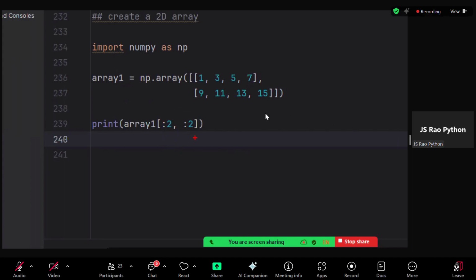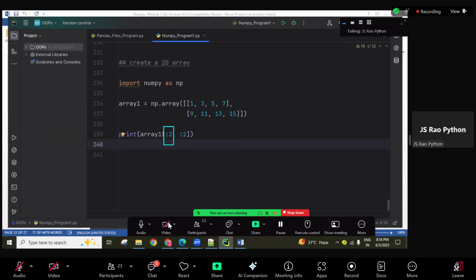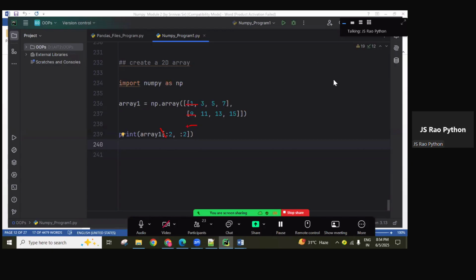So this one represents rows related. This one represents columns related. So now what is the output? Let me know here. Second row, 0 column. Okay, 2, starting value 0 is there, end value 2. This is 0, this is 1, this is 2, guys. So 2 is the exclusive value, up to this one. Means both rows related, 0 index row, index 1 related row.